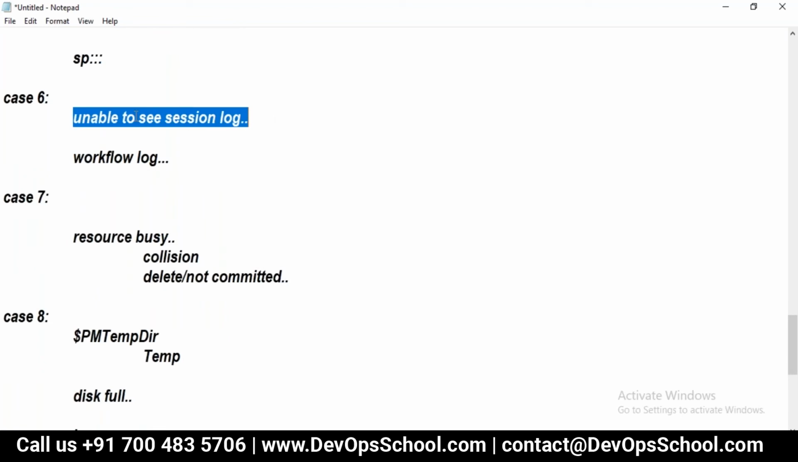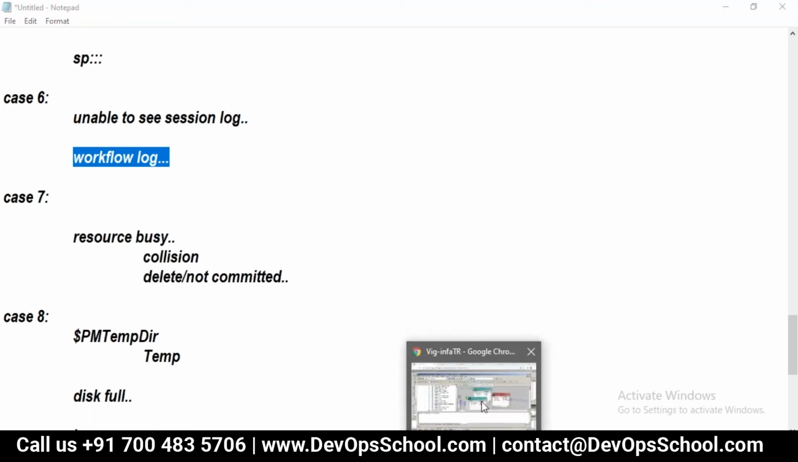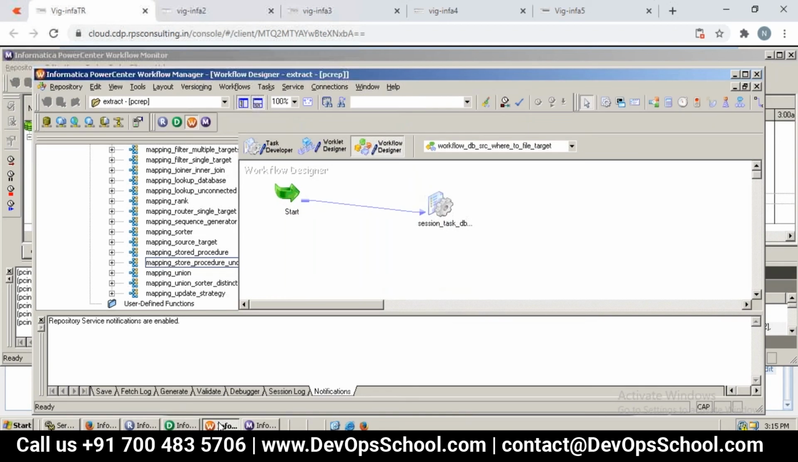Now the next is what? Unable to session log. This is one of the reasons. Yeah. Likewise, you can think of many other reasons, which means what? If you have not completely configured mapping properly, or if the mapping is invalid, then you'll get to see this kind of what unable to session log, whatever. So that those things we need to look at as part of what? Workflow log. Remember, for example, if you go and look at our workflow logs, right? We could able to see that messages.